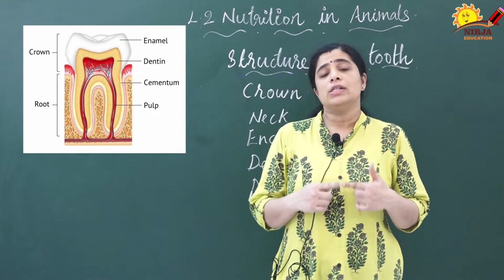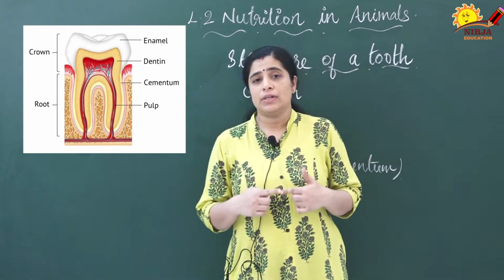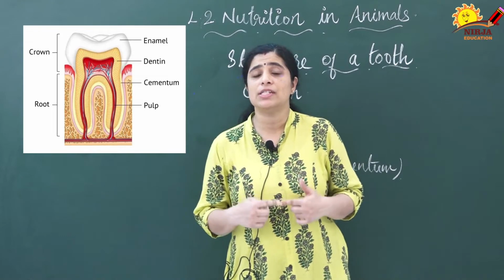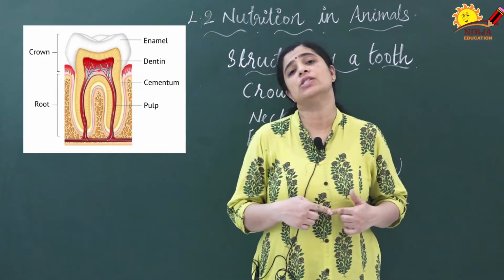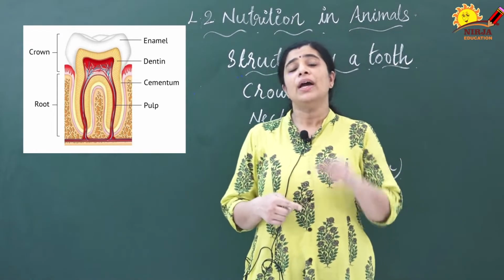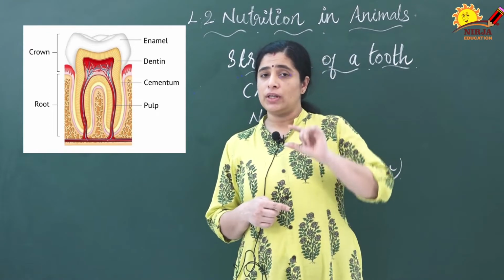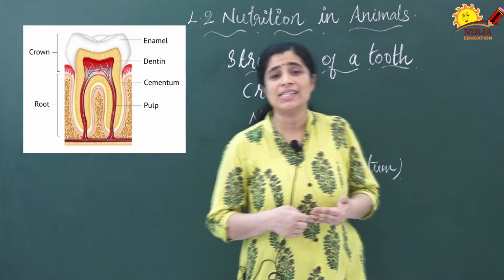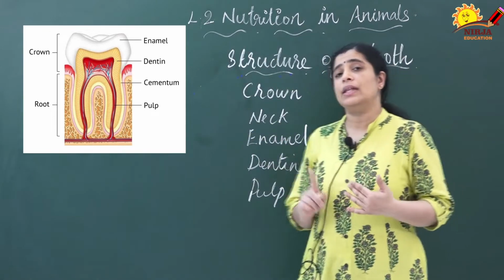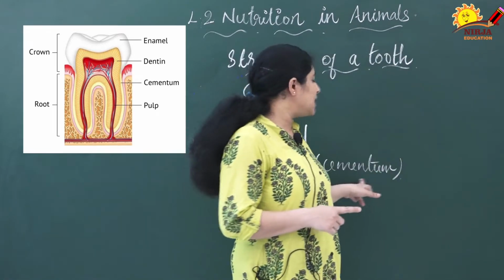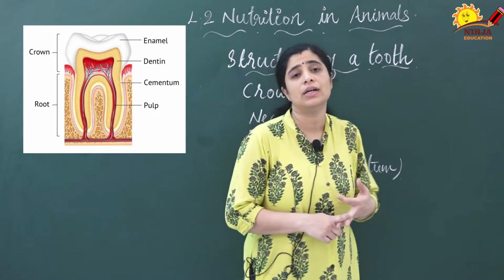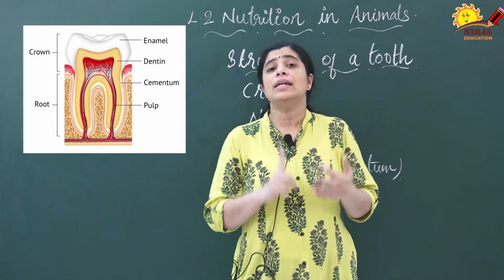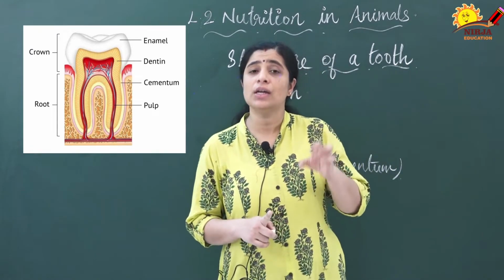The crown is made up of a white material. It is the hardest material in your body, and this is known as enamel. The neck is the part between the root and the crown, and below the enamel you can see the dentine. The other name of this dentine is cementum. It helps to fix the jaw.